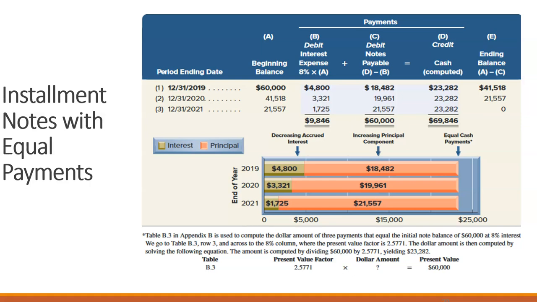So this happens with home mortgages too, and car payments, and other kinds of annualized installment payments, where we pay more interest in the very beginning of the loan. And then as the loan gets closer and closer to payoff, our payments are more principal than they are interest. So we have our 3 payments of $23,282, which is the combination of our interest and our principal.